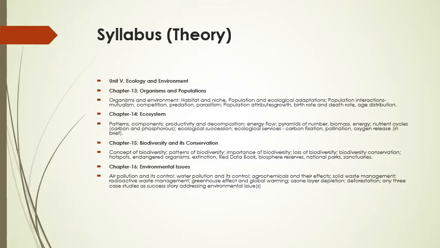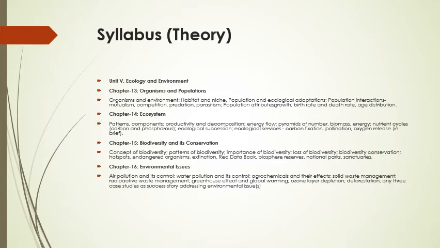In organisms and populations chapter, we will learn about organisms and environment, habitats of organisms, how they live, what is their relationships, what is the pattern of their relationships, and then ecosystem, chapter number 14, what are the patterns of ecosystems, and how they live in an ecosystem, and what are ecological successions, what are the different cycles like carbon cycle and phosphorus, how oxygen released back to the environment, that we will discuss in this chapter ecosystem.